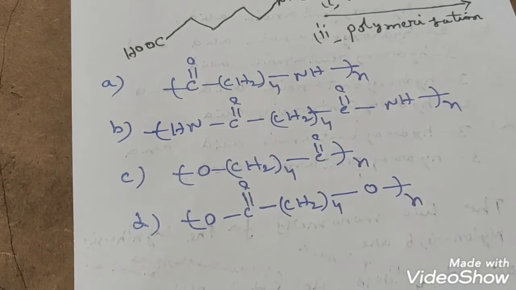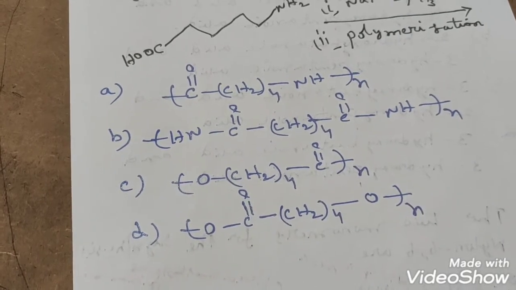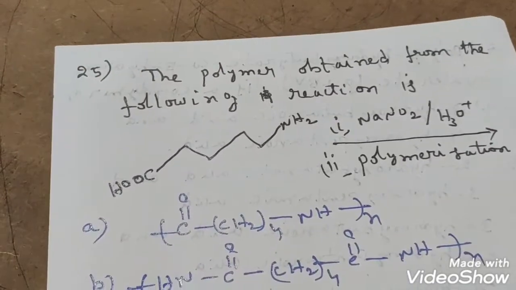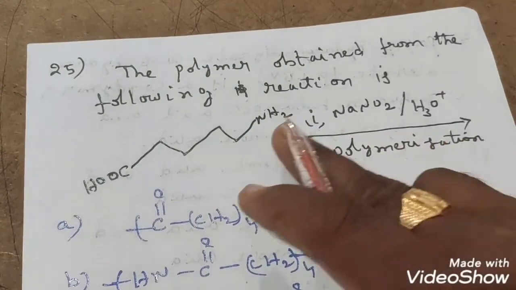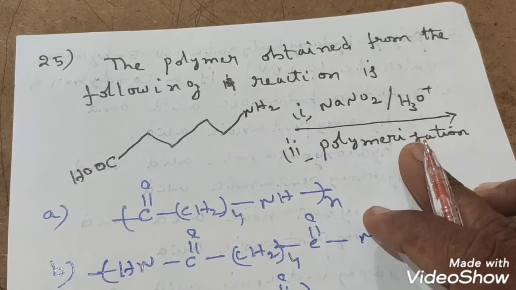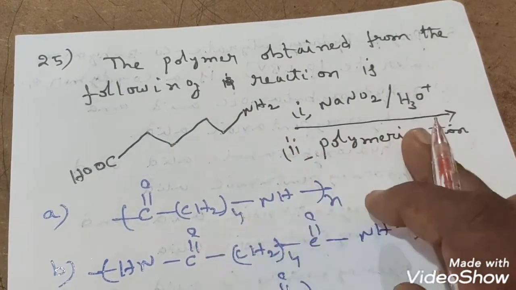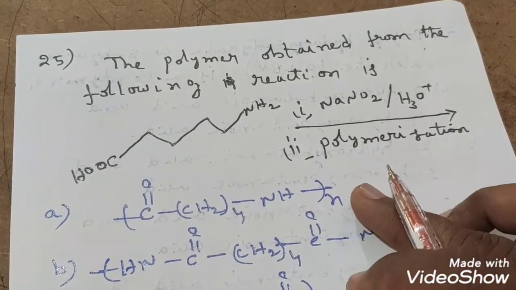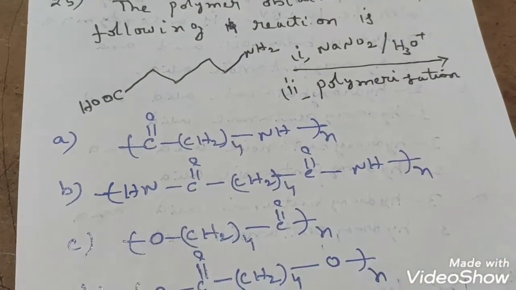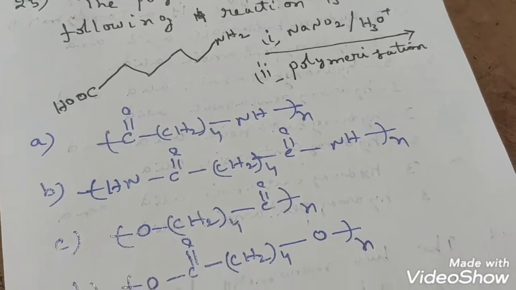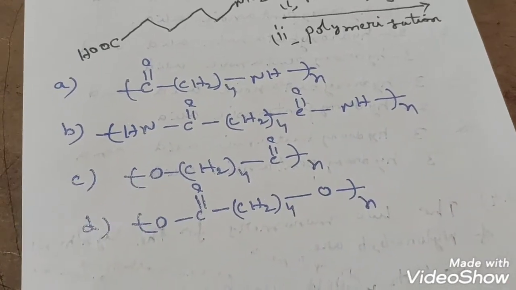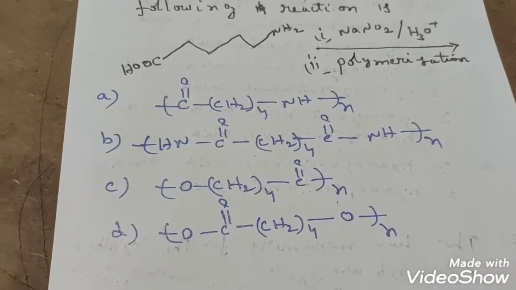In a similar manner, next question: the polymer obtained from the following reaction. This reaction is given, correct? By using this reaction, we have to identify which of the following options is correct. Then what have they given in the question? Observe this one.